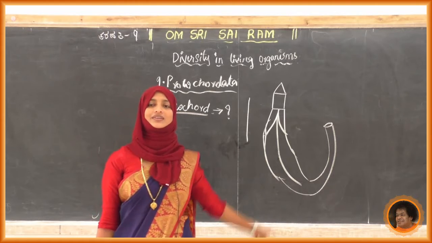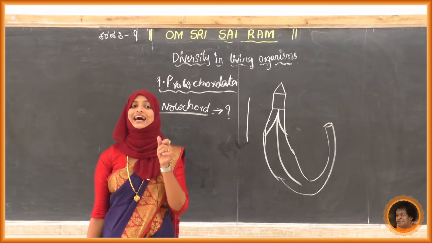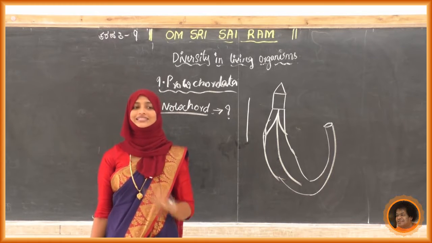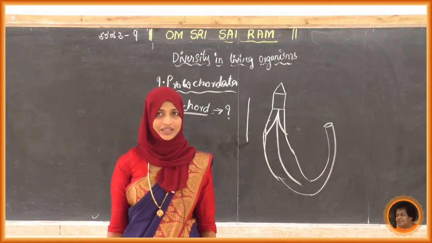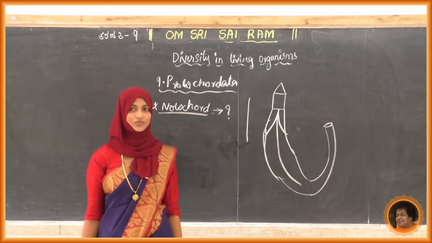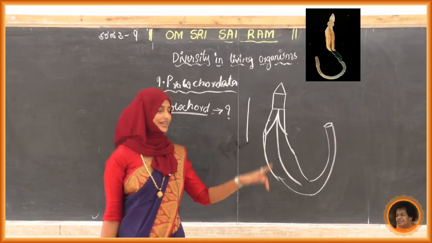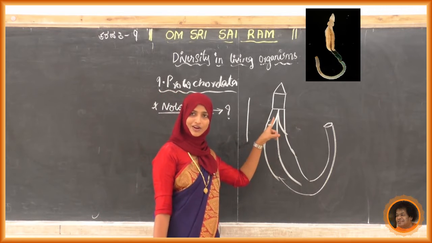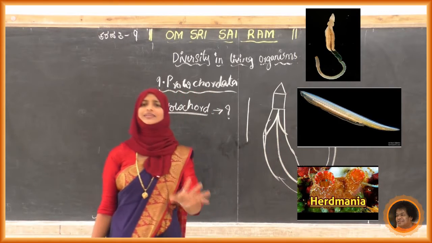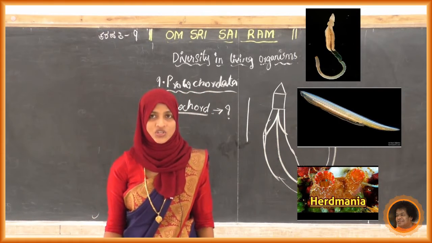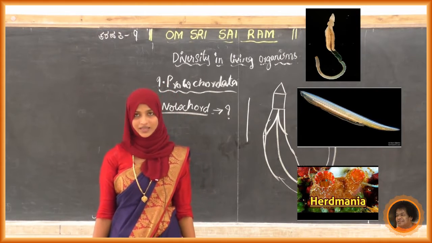One example we have already discussed, that is Balanoglossus. One more example is Amphioxus. One more is Herdmania. These are the three examples. Just observe the pictures. These are just photos I have taken from the internet. See, this is Balanoglossus, and then Amphioxus and Herdmania. All these are marine organisms, and they have a notochord in their body.